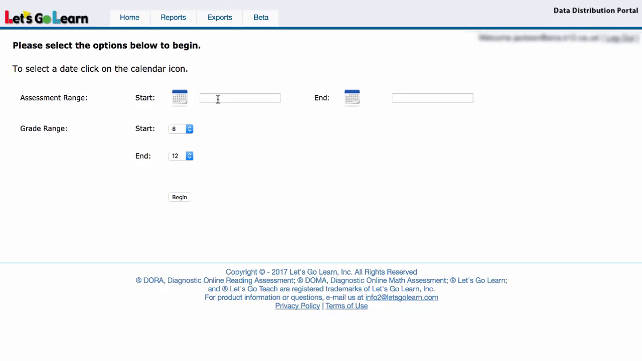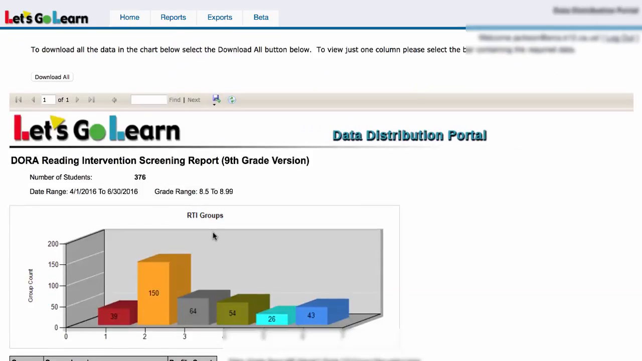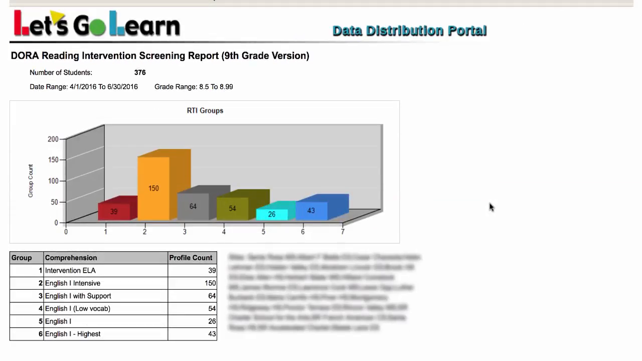So I'm going to look at last year's spring data because I want to find out how these students can be placed into freshman ELA. So I'm going to select 8th grade. I'll hit begin. And now I'm going to select my schools. I'm going to just select everything. Now here's our report. The idea is these are 8th graders who are being tested in 8th grade, but they're going to be placed into 9th grade ELA.